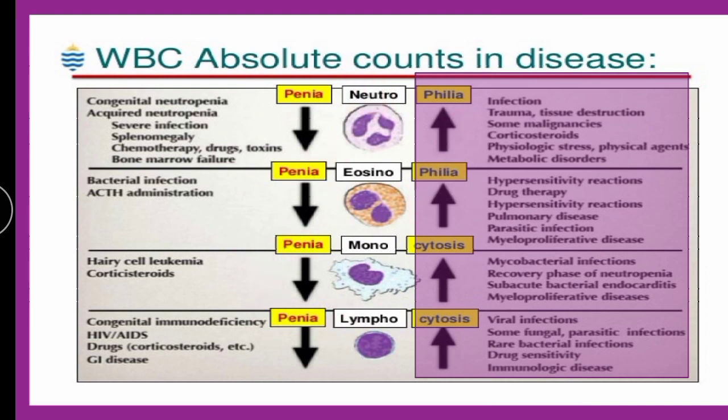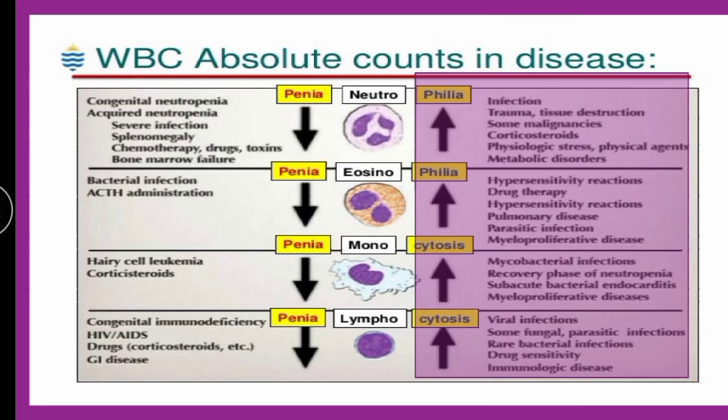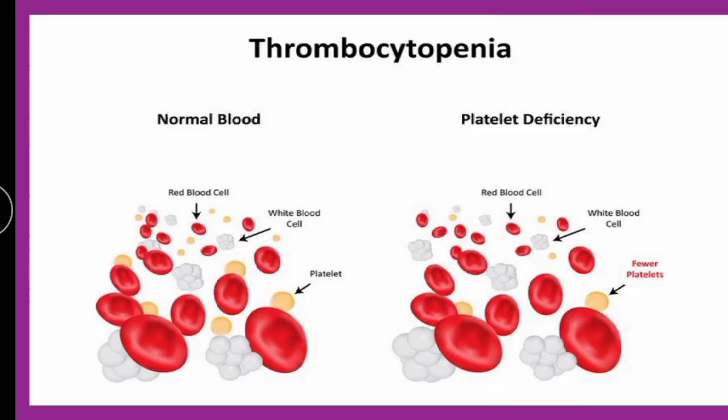Now, if you talk with respect to platelets, thrombocytopenia is the condition wherein, in the first diagram, this is the normal blood, where the WBCs are white colored, the yellow colored ones are the platelets, and the red colored ones are the RBCs. If you see the second diagram, the platelets have been reduced in number compared to the first diagram. So it is a decrease in platelets, and the decrease in platelets is known by the term thrombocytopenia. Penia is decrease and thrombocytes are platelets.